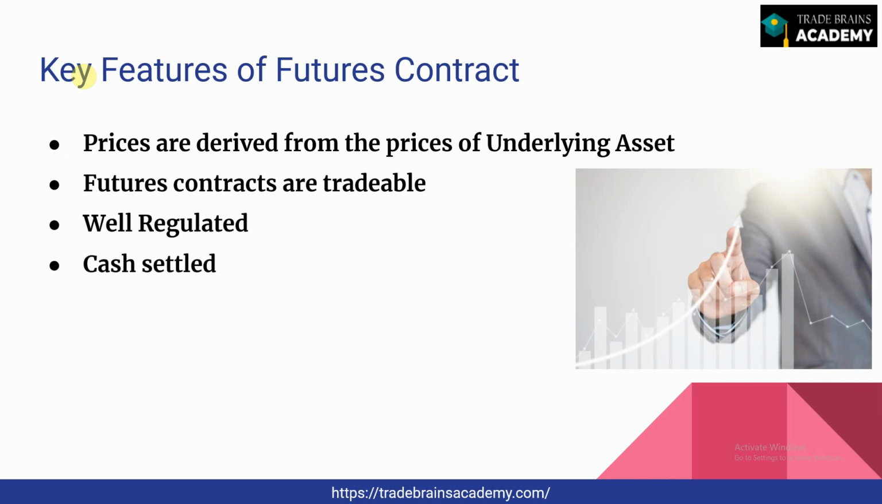And it is cash settled. Futures contracts are generally cash settled in the market, so only the cash differential has to be paid. Suppose you have bought something in the futures market at 100 rupees, and at the time of expiry the price goes up to say 110, or comes down to say 90. Then you make a profit if the price goes up, and you incur a loss if the price comes down. That is the simple mechanism of cash settlement of a futures contract.